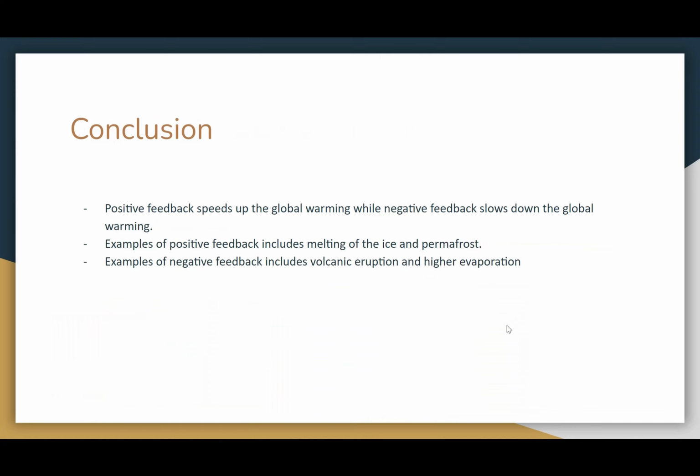In conclusion, positive feedback speeds up the global warming while the negative feedback slows down the global warming. Examples of positive feedback include melting of the ice and permafrost, while examples of negative feedback include volcanic eruption and higher evaporation.